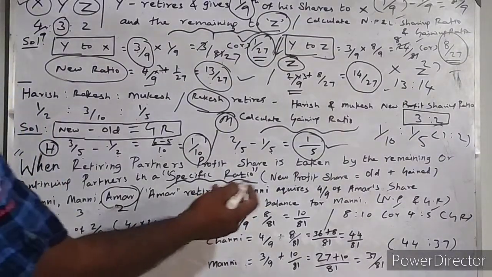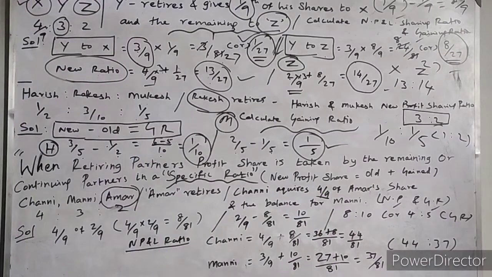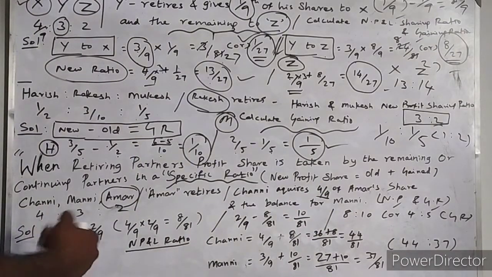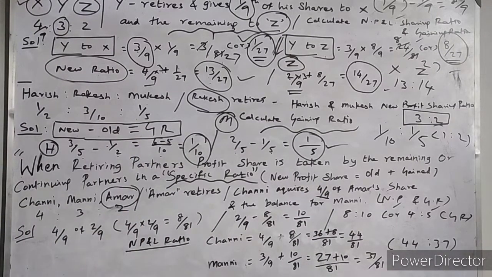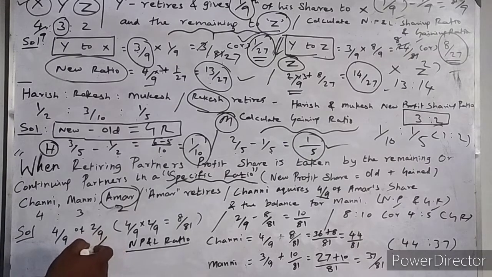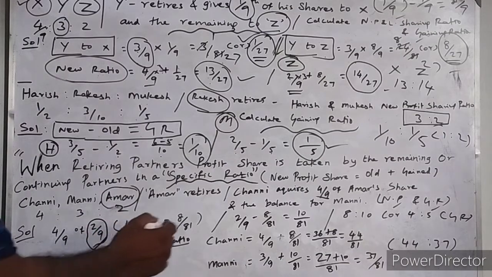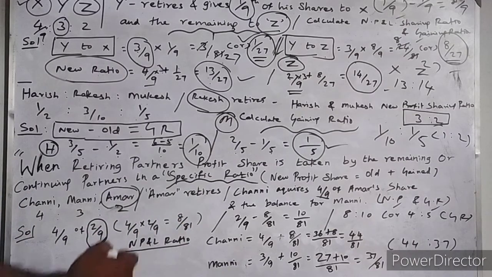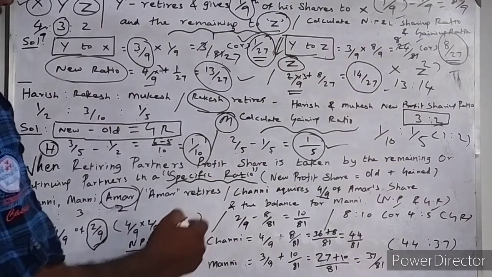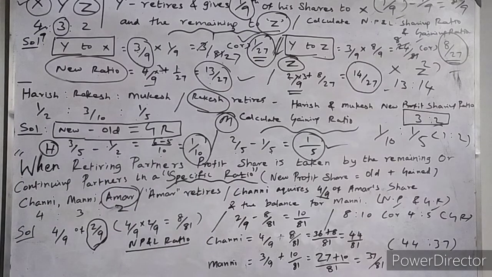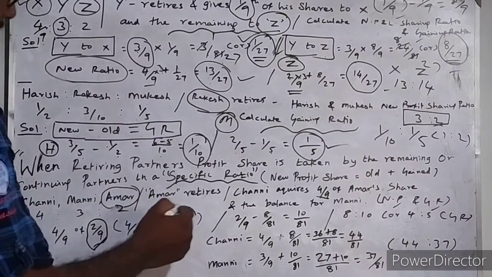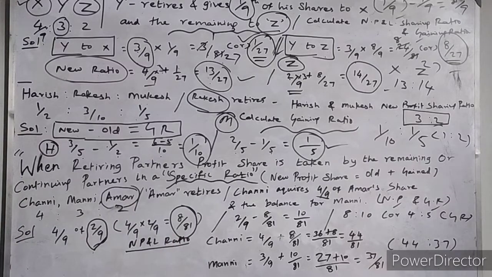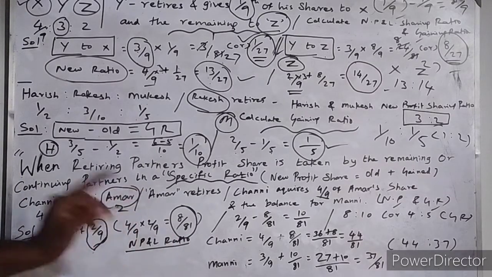As per this problem, 4 by 9 of Amar's share is going to be acquired by Chani. So it is 4 by 9 of 2 by 9, where 2 by 9 is Amar's existing profit and loss sharing ratio. 4 by 9 of 2 by 9 is 8 by 81, because 9 into 9 is 81 and 4 into 2 is 8. So 8 by 81 is acquired by partner Chani from Amar.